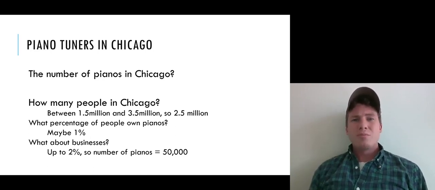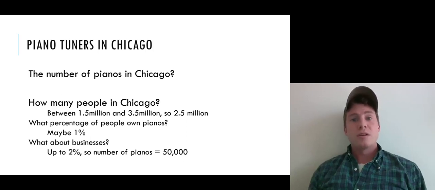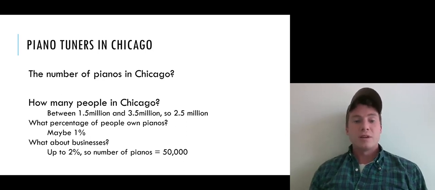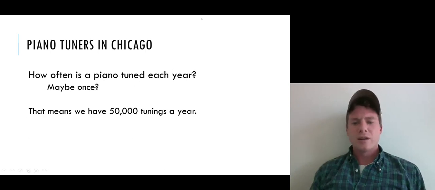So you want to beef up your overall estimate for the number of pianos on account of that. Again, you're just guesstimating. Maybe you double it, so you say about 2%. That's the relationship between the number of pianos and the number of people: 2% as many pianos as there are people in the city. So you end up with a guess of 50,000 for the number of pianos in Chicago. This is breaking down the question into further sub-problems and at least coming up with some estimate for it. Seems somewhat reasonable, 50,000 pianos in Chicago.